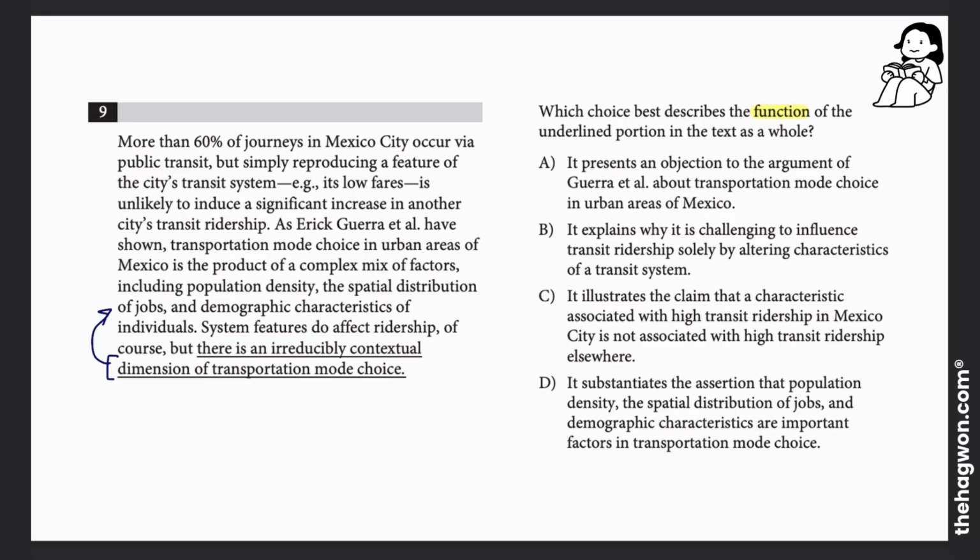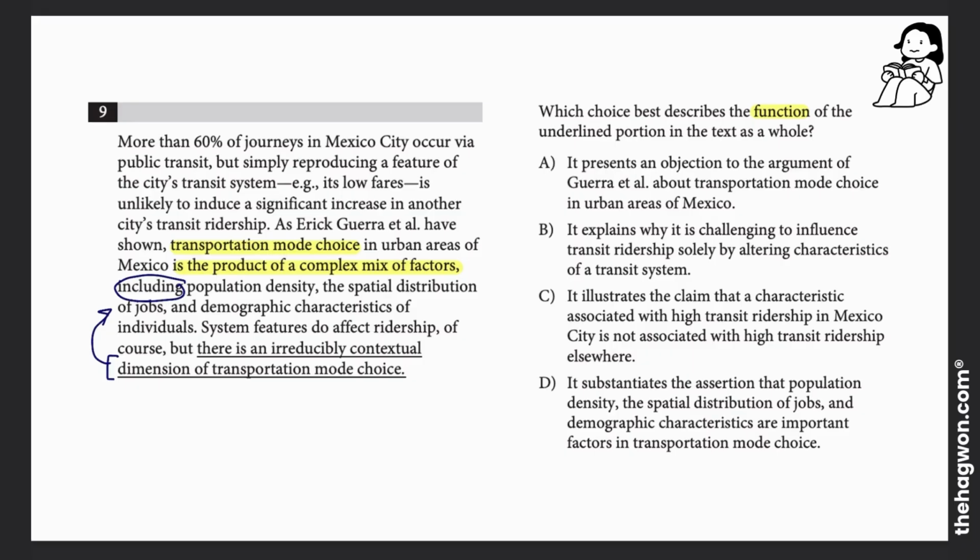So looking at the sentence before, it says that Erick Guerra et al., so I'm guessing that's the researchers, have shown that transportation mode choice in urban areas of Mexico is the product of a complex mix of factors. What that means is how people choose which transportation type to take is really based on a whole list of different things.